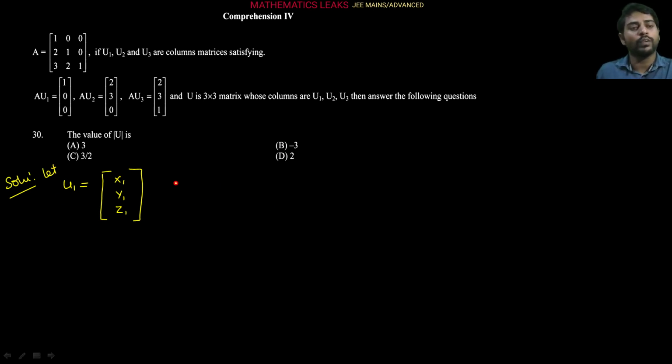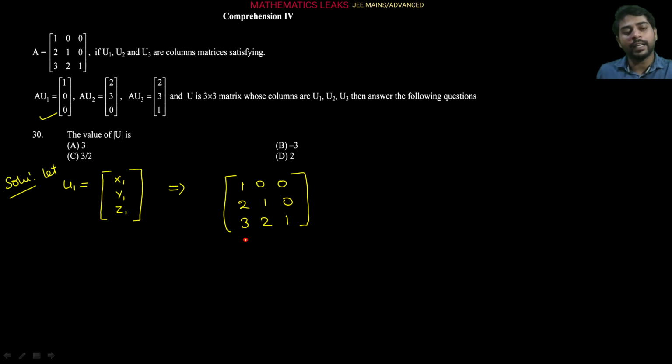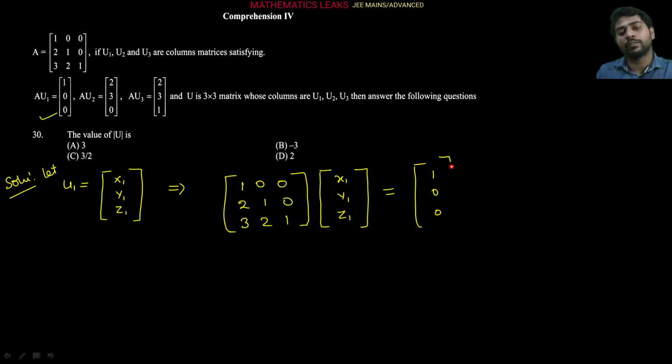So AU1 is given with this data, so use this one. From there we get A as 1 0 0, 2 1 0, 3 2 1, which are the elements of matrix A, and the U1 matrix according to our assumption is x1 y1 z1, and its product will be equal to 1 0 0. On simplifying this we can easily get the x1 y1 z1 values. So let's solve it.